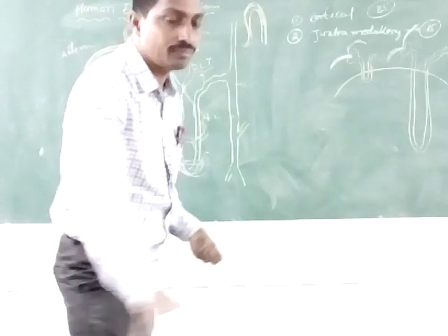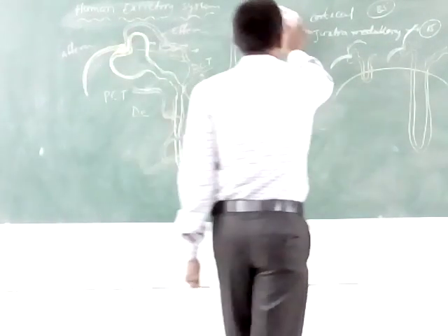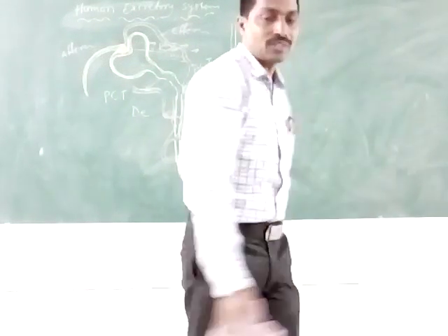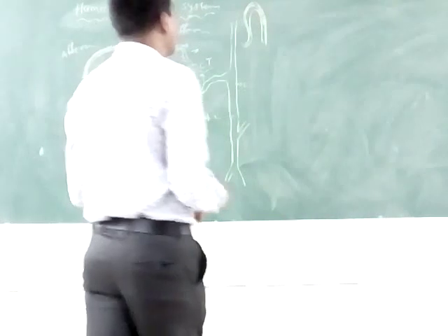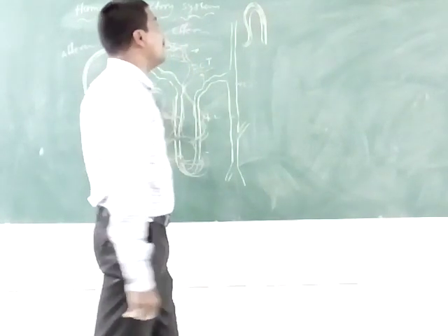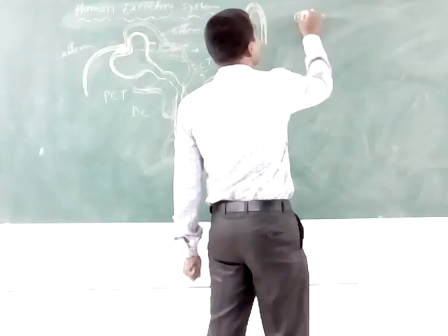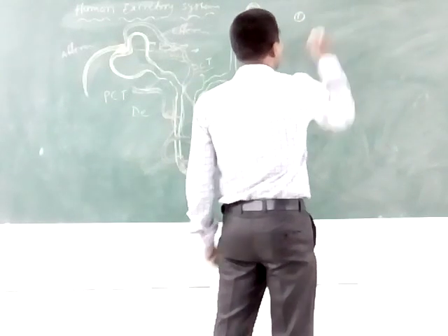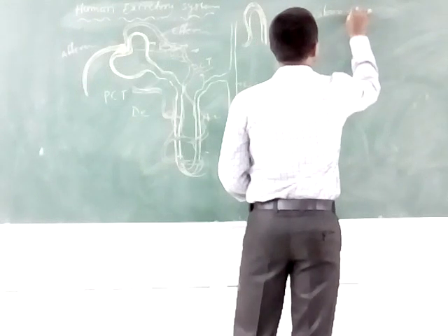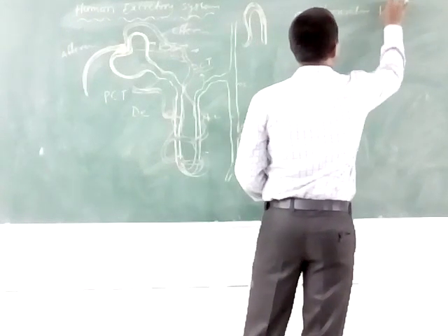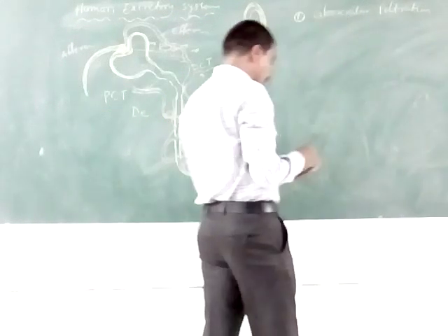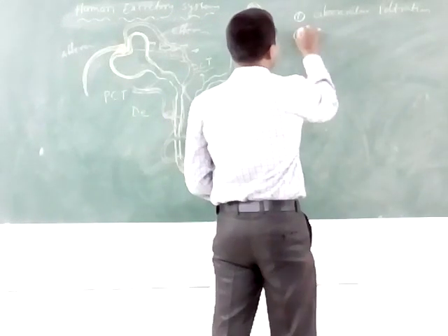The next topic is urine formation in the nephron. There are three steps in urine formation. The first one is glomerular filtration. The second one is reabsorption.